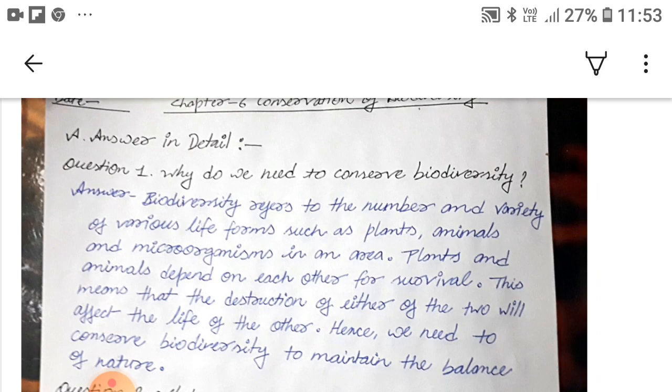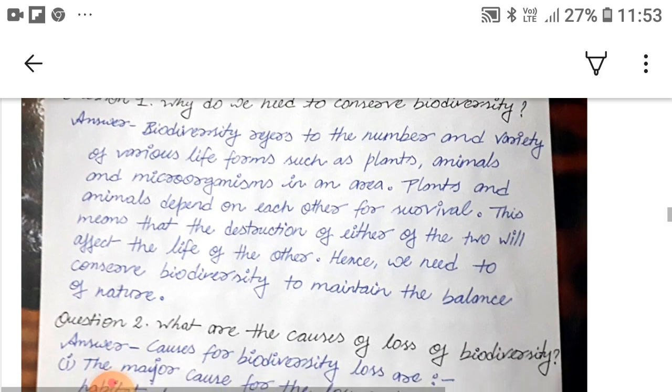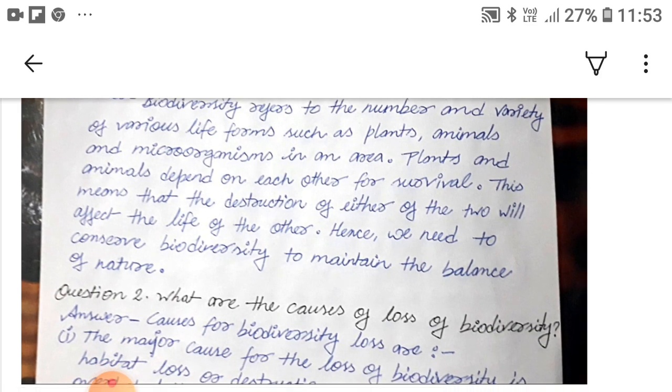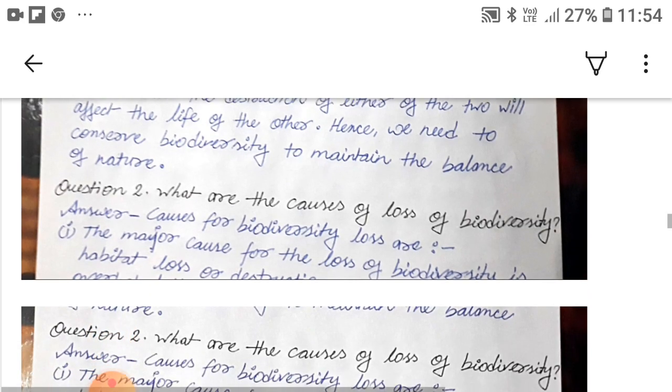Answer in detail. Question 1. Why do we need to conserve biodiversity? So its answer. Biodiversity refers to the number and variety of various life forms such as plants, animals and microorganisms in an area. Plants and animals depend on each other for survival. This means that the destruction of either of the two will affect the life of the other. Hence, we need to conserve biodiversity to maintain the balance of nature.